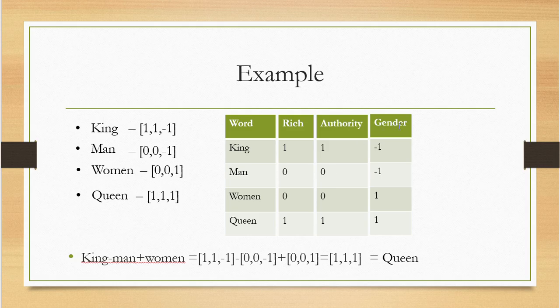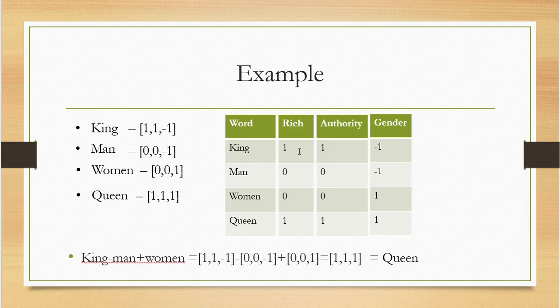When it comes to richness, the king is rich. So the value for richness for the word king is 1. 1 represents rich, 0 represents not rich.